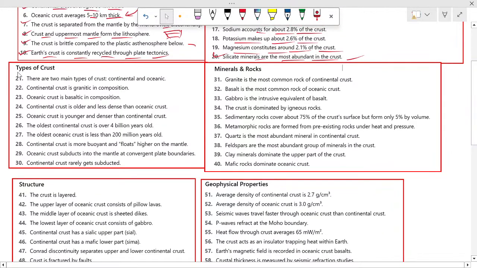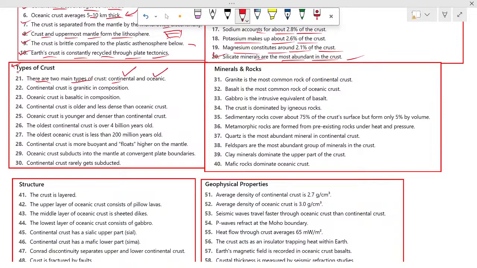So, types of crust. There are two main types of crust. One is continental and the other is oceanic. Remember, one is continental crust and the other is oceanic crust.